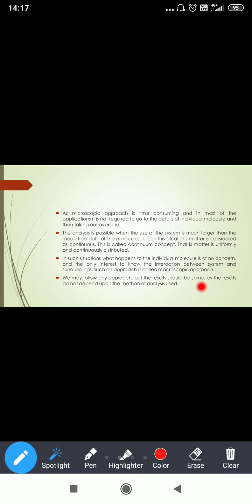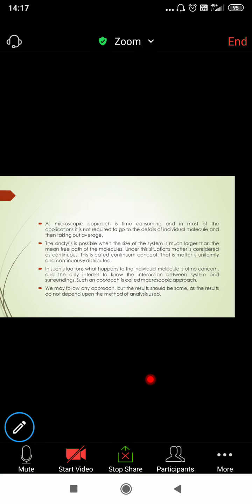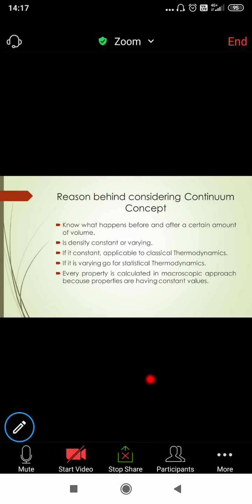Okay, so this is about continuum a little bit. We'll go deeper into the reason behind considering the continuum concept. Why are we studying the continuum concept? See, these are some important lines. Just read them once. Know what happens before and after a certain amount of volume. So what is this before and after?